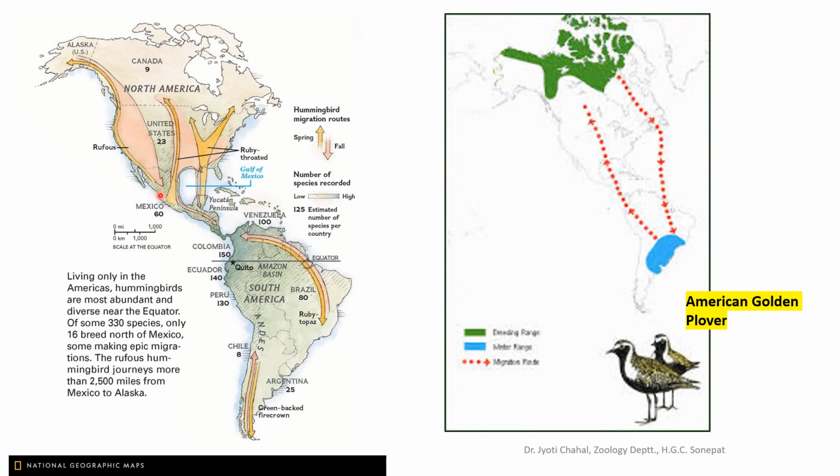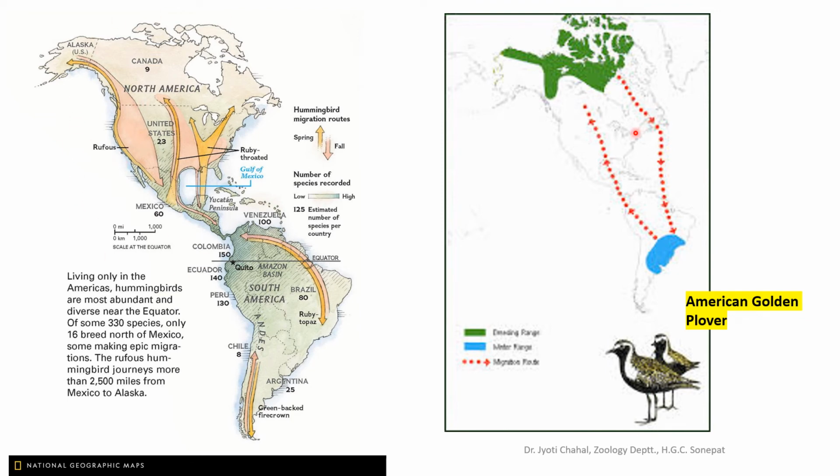And from Mexico, when there will be end of winter month and spring will start commencing, that means initiation of the summer months, then it will migrate back to the breeding ground. And this yellow zone is shown here. You can see this yellow zone, which is along the coastal region, which is showing its migration back to its breeding ground. So these are two different routes which are taken by this Rufous hummingbird, one during the emigration and one during the immigration. So this is showing loop migration. So this is loop migration by Rufous hummingbird.